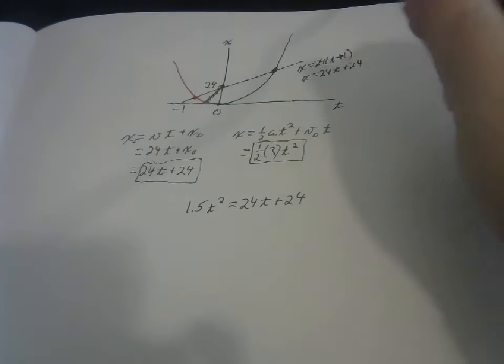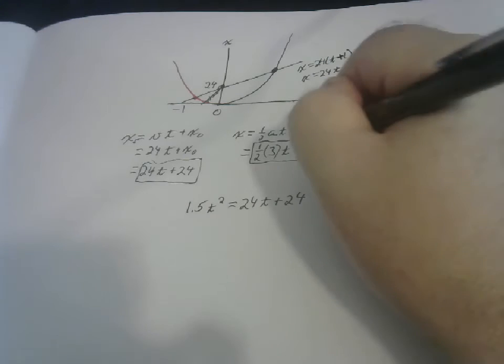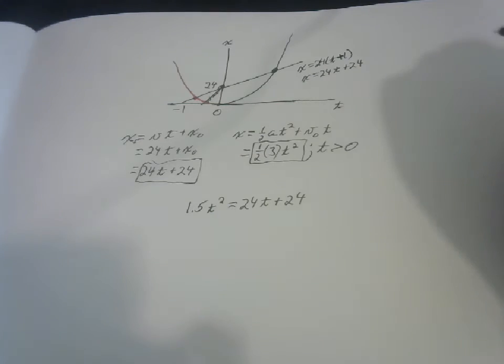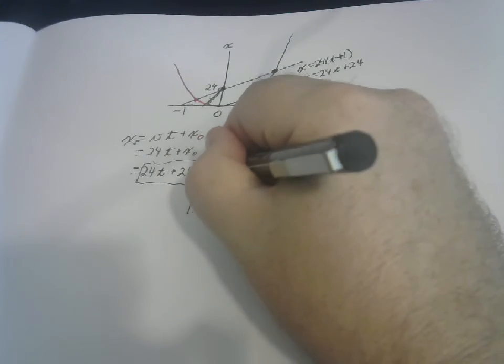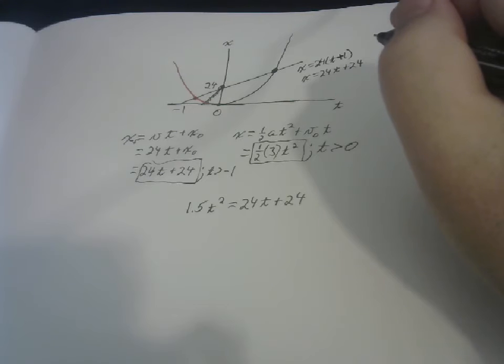So we can say, let's mention this. T is greater than 0 right here. And we can mention this too if we wanted, t is greater than -1, because that's when the policeman saw him.